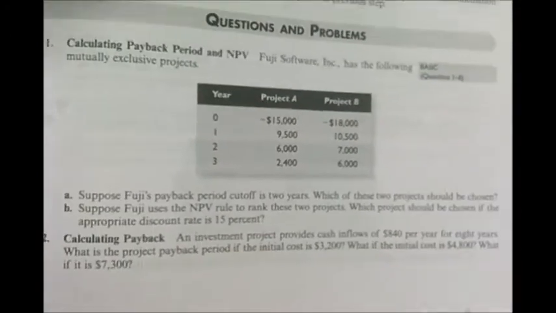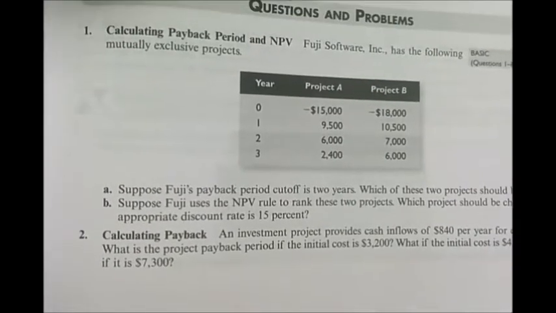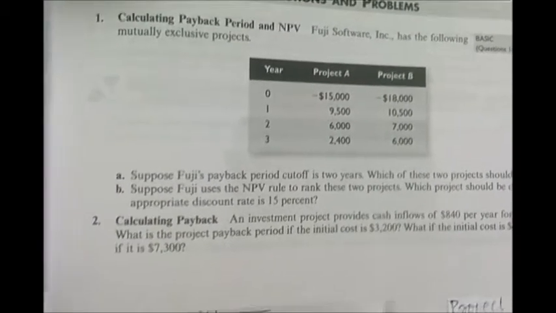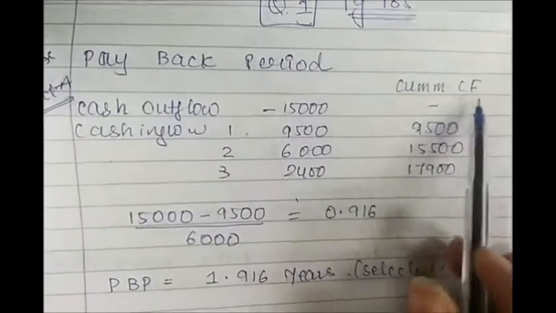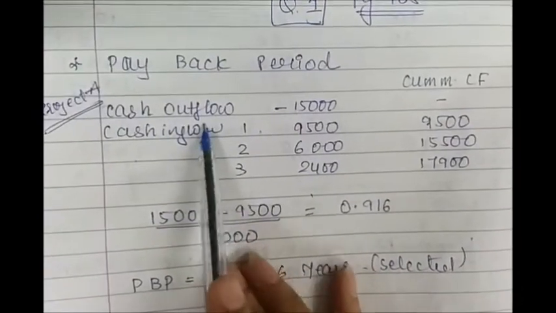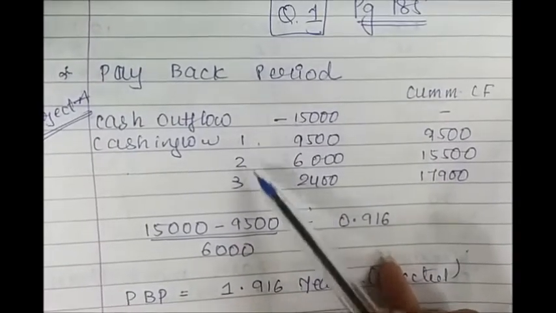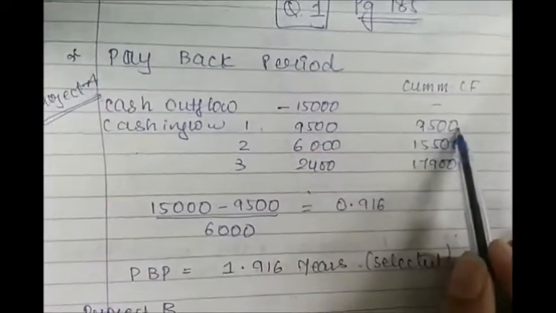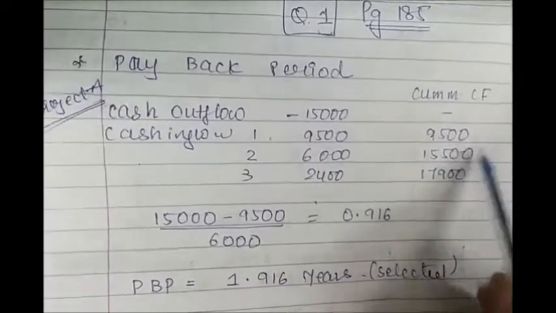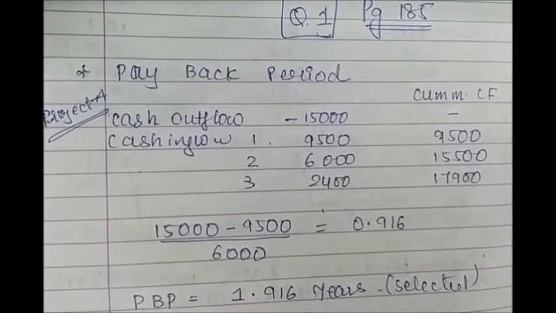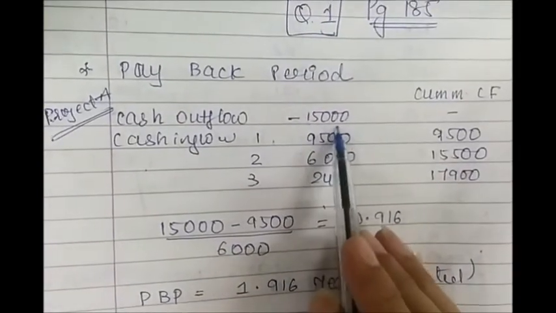In it, there is a cash outflow in the project A for 15,000, which is year 0, and then we are given the various inflows. We have to calculate the payback period. So the first step is to calculate the cumulative cash flows. For year 0, there will be no cumulative cash flow. We'll start calculating cumulative cash flows from the year 1. So 9,500, then adding second year's cash flow 6,000, it will be 15,500, and in similar manner we will calculate the cumulative cash flows. Now we have to check at which point we are able to recover rupees 15,000.